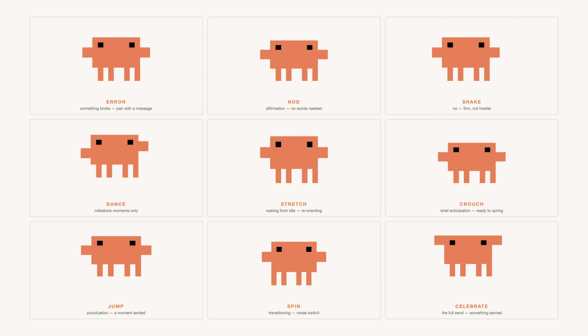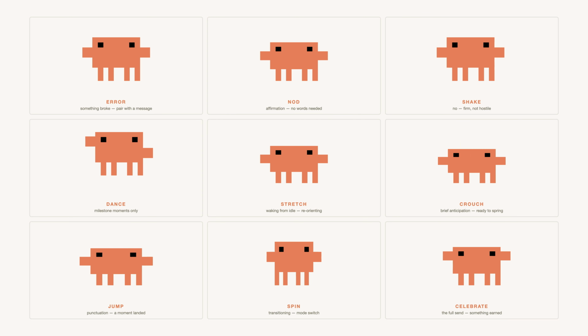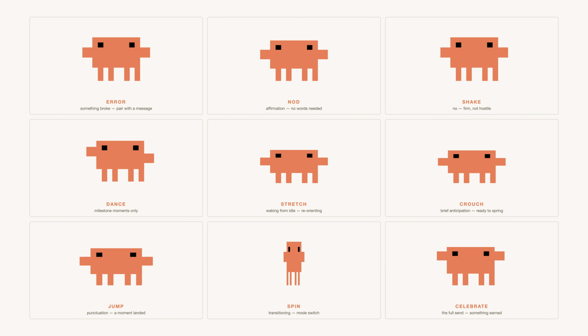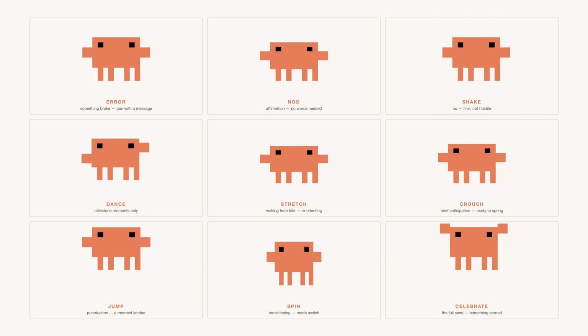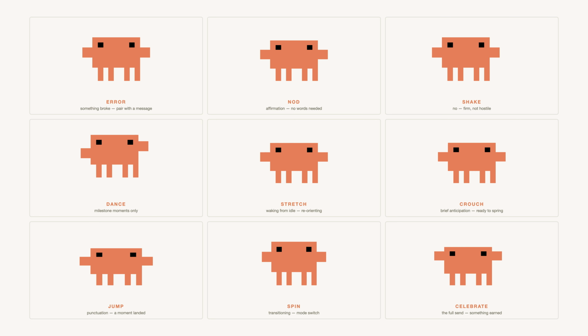9 events, error shakes the whole body, never alone, always pair it with a readable message. Nod lands affirmation without a word. Shake says no firmly. Dance is the milestone reserved for real wins. Stretch wakes from idle, reorienting the system. Crouch loads the spring before a reveal. Jump is the punctuation mark when a moment lands. Spin signals mode transitions. Celebrate is the full send. Save it for something that actually earned it.